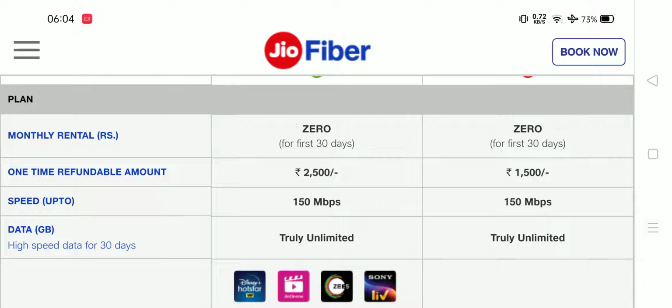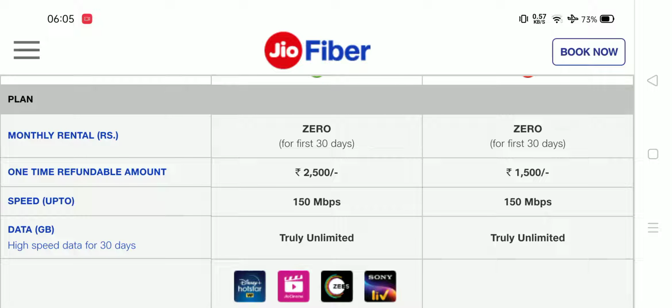And speed, if I talk about the speed, the maximum speed which you can avail in this 30 days trial plan is 150 Mbps maximum. Okay, that means if you want to avail this offer for the 1 Gbps plan, it's not possible. Up to 150 Mbps only it's possible.